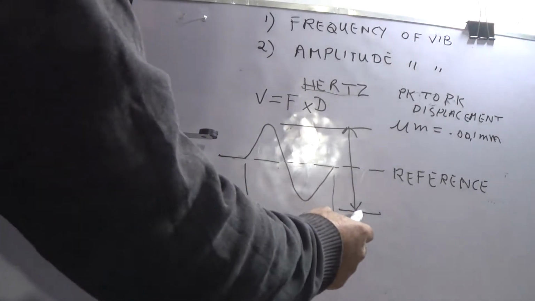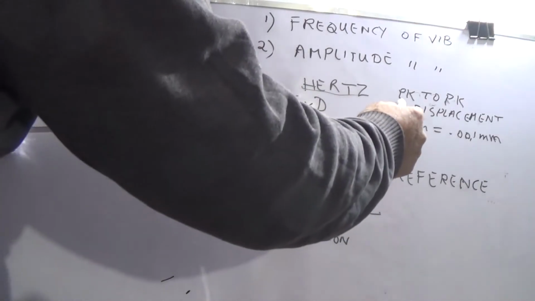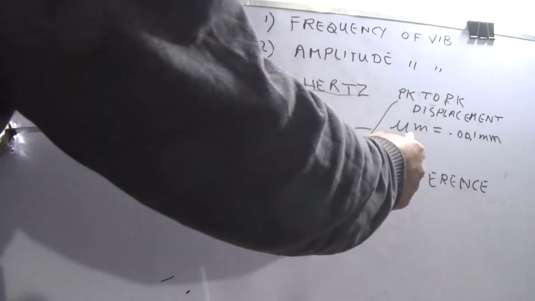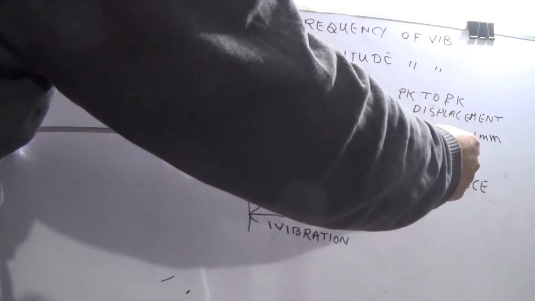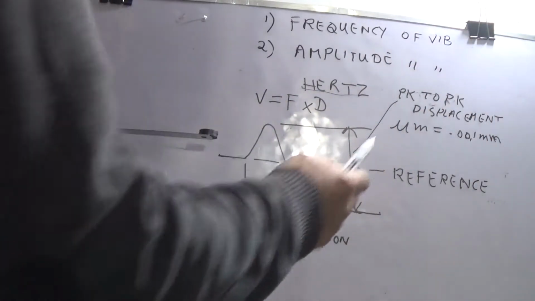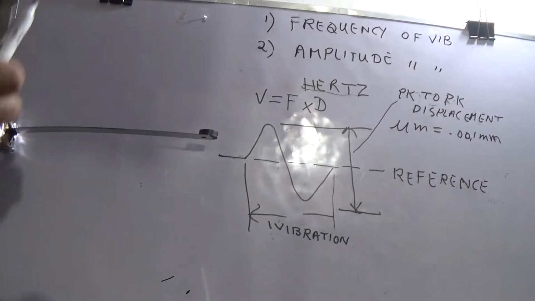And this from here to here is peak to peak displacement, and its unit is the micrometer, which is equal to 0.001 millimeter. This is the reference position. Now, frequency tells us about the defect in the machinery. Why does it tell us about defects?